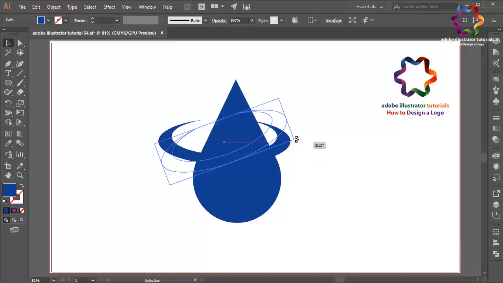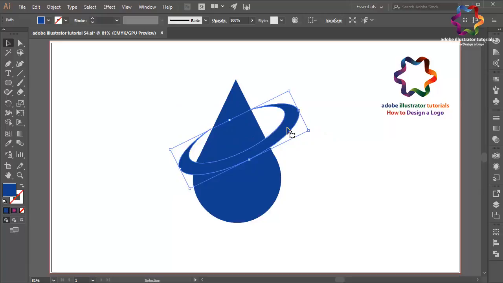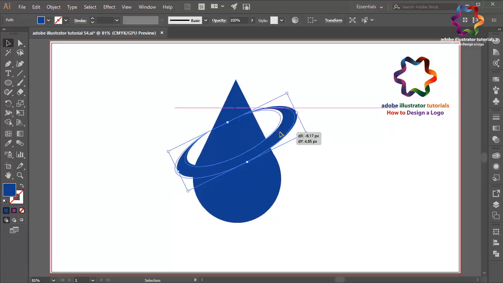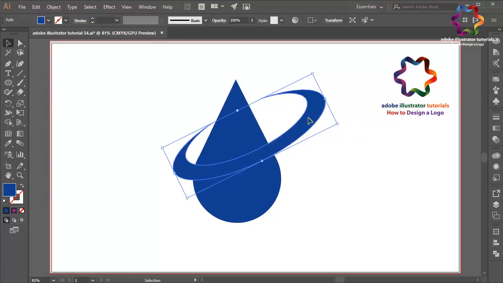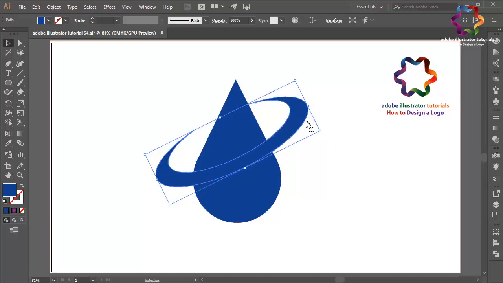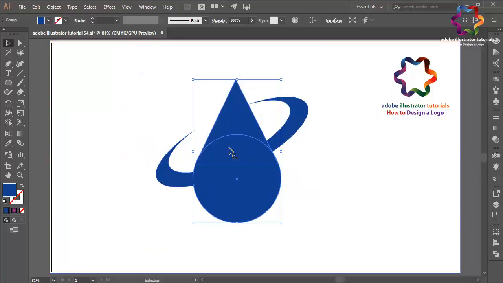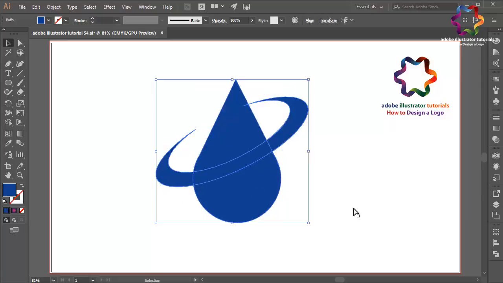Click on this point and scroll going up like that to change the rotation, and put it over here. Maybe I need to change this object a little bit bigger. Click on this point and scroll on the right and put it over here. Okay, like this. And duplicate this object, go to edit, select copy, edit, paste in front, and select this object, go to Pathfinder and click unite to combine this object, and select this object, go to Pathfinder and click minus front, right click, select ungroup.